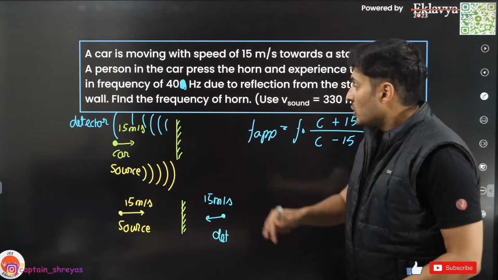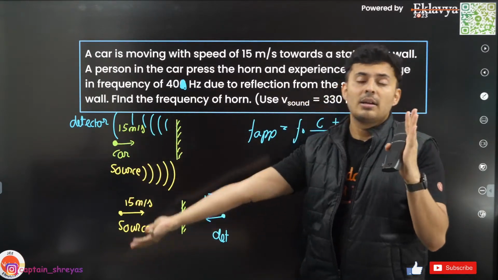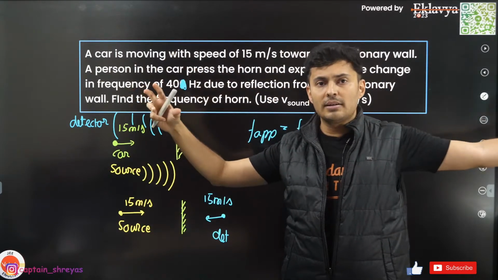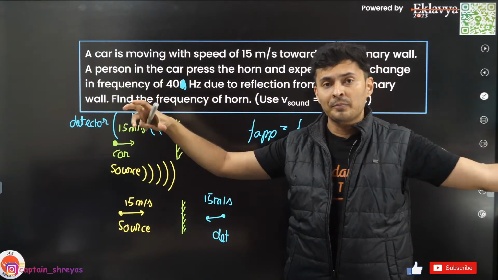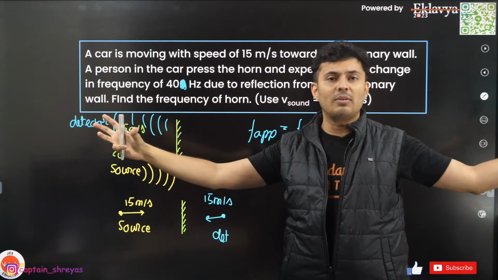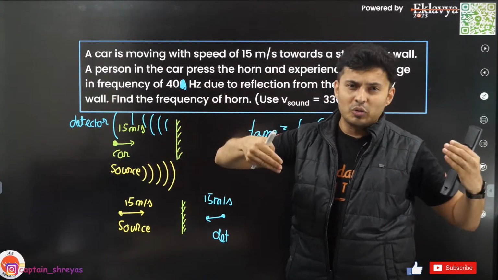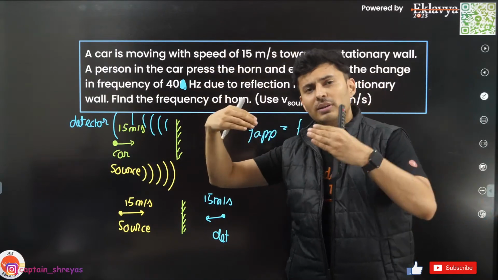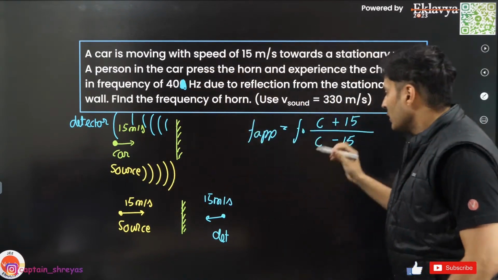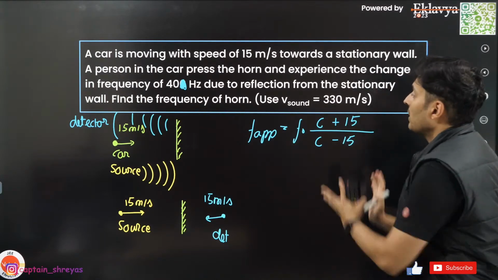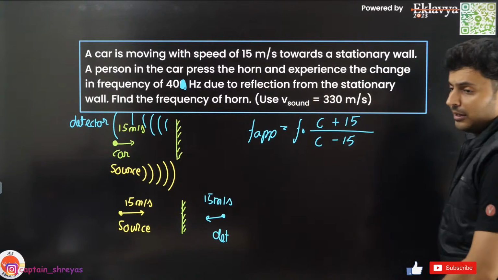Understood the technique? So always when there is a reflector, forget the reflector, make an image of the detector behind the reflector or the mirror or the wall. So now you just have one simple source and one simple detector. They both are moving towards each other. So because of the source also frequency increases. Because of the detector also frequency increases. So that's why the numerator should increase and the denominator should decrease to make the ratio very large in value.